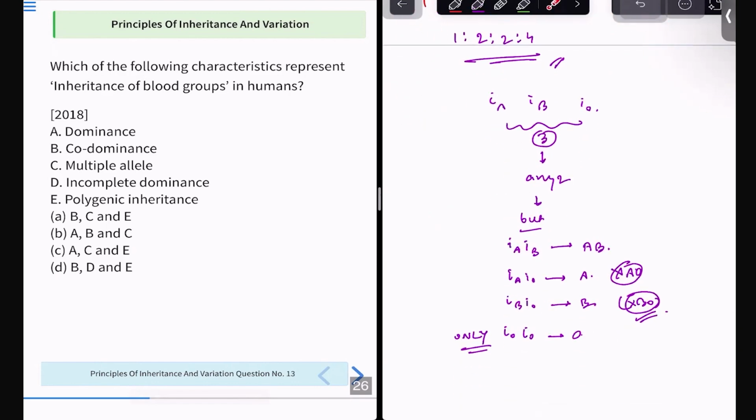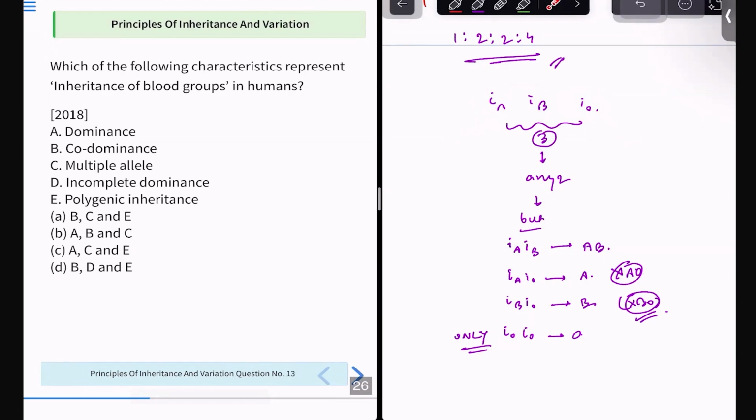See why? First of all, it's dominance. Why? IAIO is giving you A blood group. It's not giving you A and O both. Why? Because O is a recessive allele, A is a dominant allele. As simple as that. Out of these A, B, and O, the main three alleles for blood groups, only A and B are dominant. IO is a recessive allele. Hence, there is a characteristic dominance as well as recessiveness.